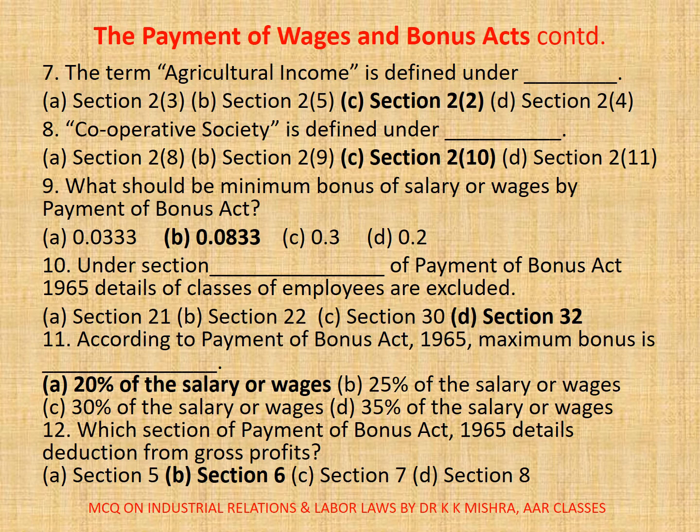7. The term agriculture income is defined under dash. Options are A. Section 2 Clause 3, B. Section 2 Clause 5, C. Section 2 Clause 2, D. Section 2 Clause 4. Correct option is C. Section 2 Clause 2.